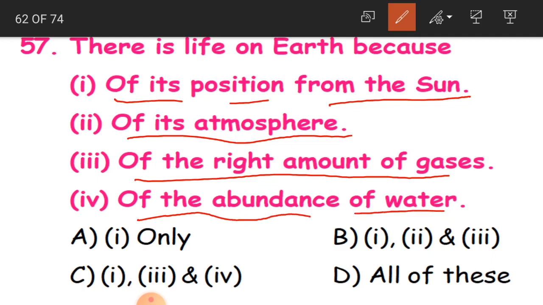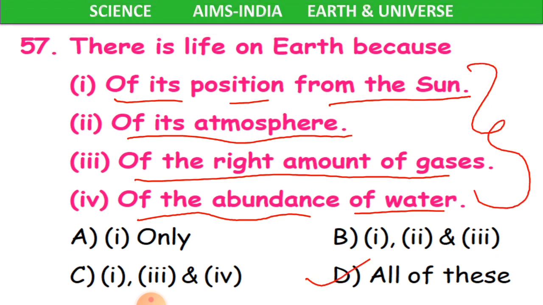The options are A, B, C, D, children. Actually all of this, because we are having all these features on earth, life is possible on earth.